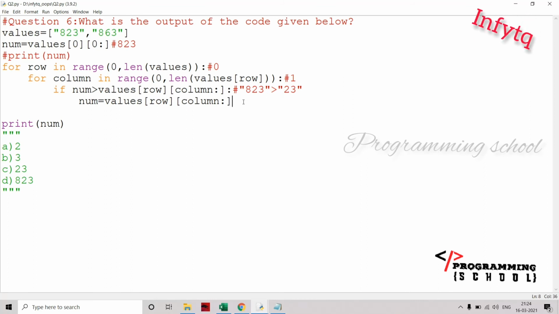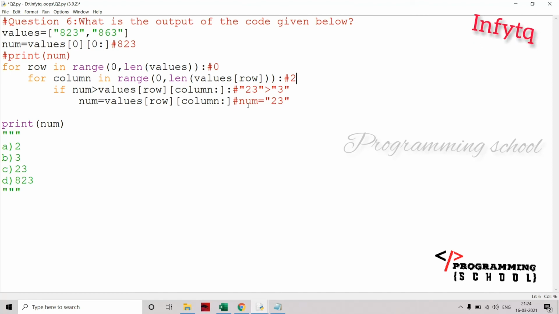Okay, then it moves into here, and num becomes 23. String 23, that is not an integer value. Now column is changing into 2. What is num value? Num value is 23. Now is 23 greater than 3? You are checking that with the last value. 823, 23 and 3. Here also 863, 63 and 3. Now I am going to check: is 23 greater than 3?